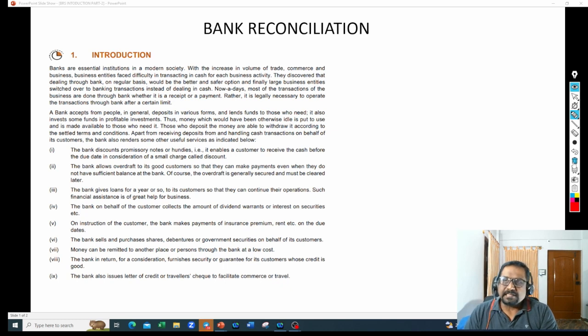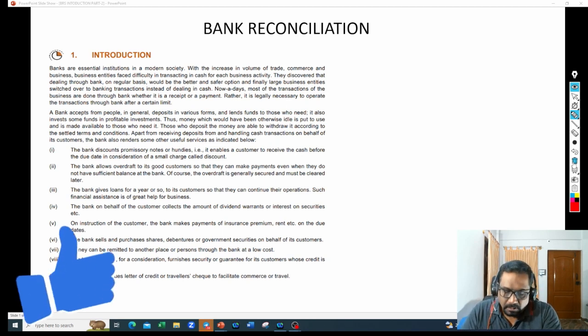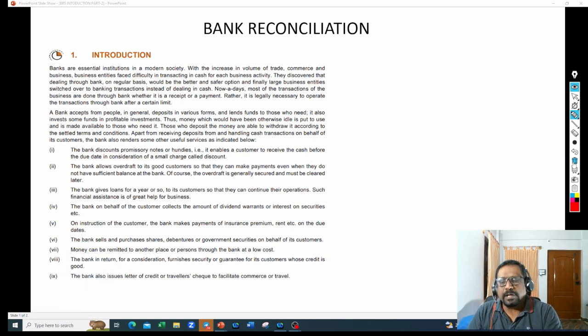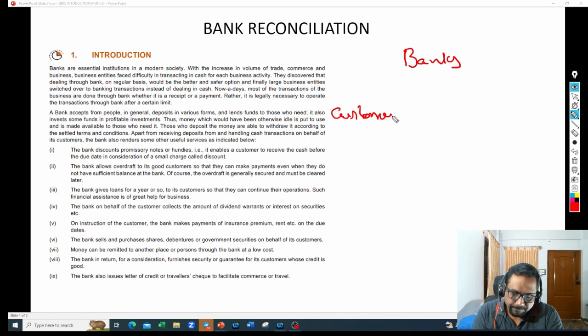What is bank reconciliation? We will talk later. First, we need to understand how banks will operate. Why we need to open an account with the bank. These things first we will learn. How banks will operate. What banks do is they will ask customers to deposit the amounts in the bank. So they expect customers to pay deposits.